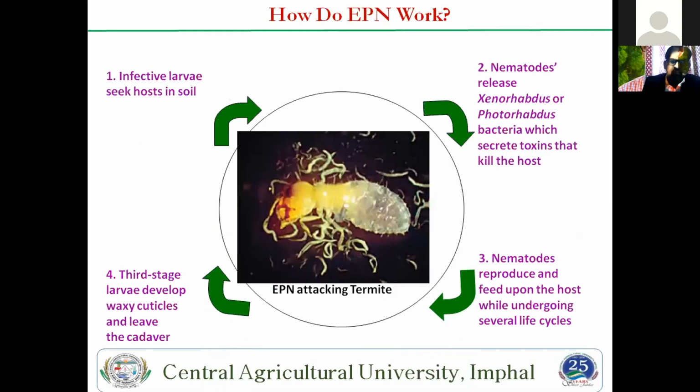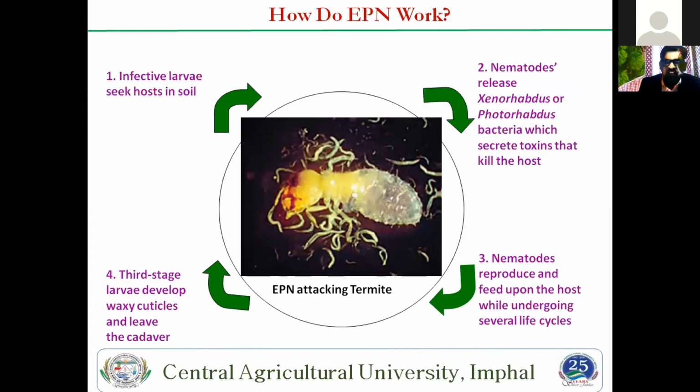First of all, infective larvae seek the host in the soil. Then, on entry, the nematode releases Xenorhabdus and Photorhabdus bacteria, which secrete toxins that kill the host. They then reproduce and feed upon the host while undergoing several life cycles. Then the third stage goes out, and most of the insects are killed. This is how the entomopathogenic nematode commonly works.